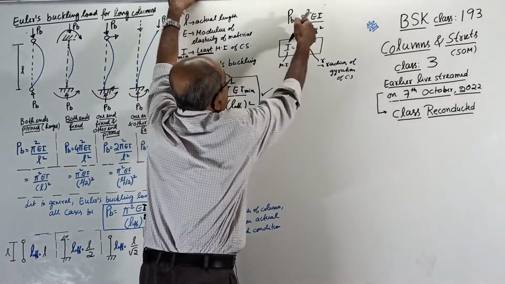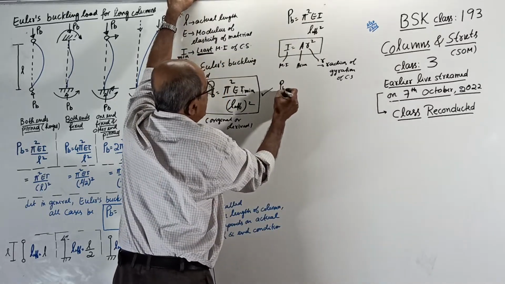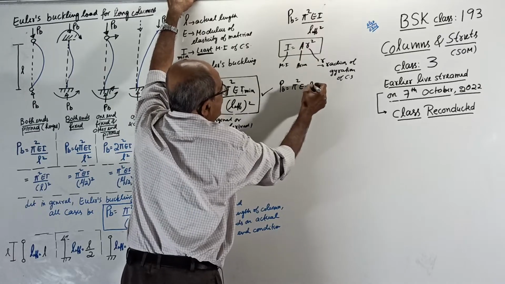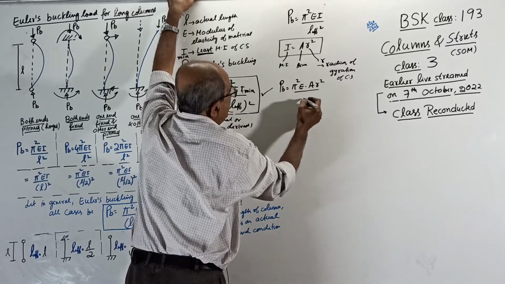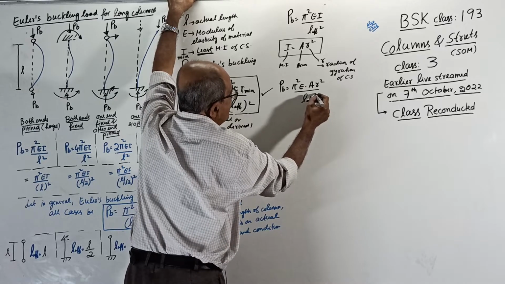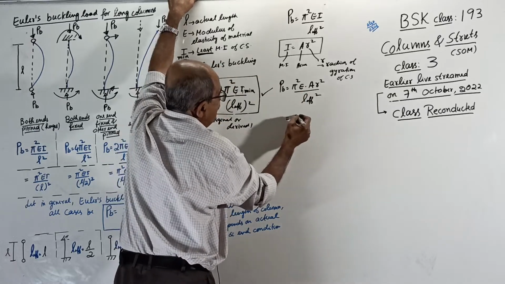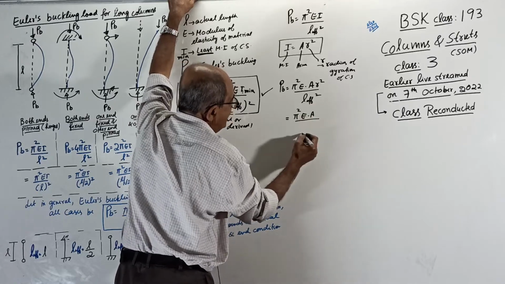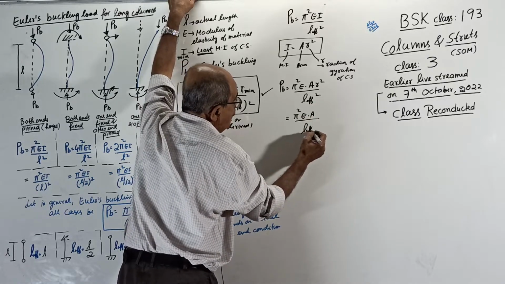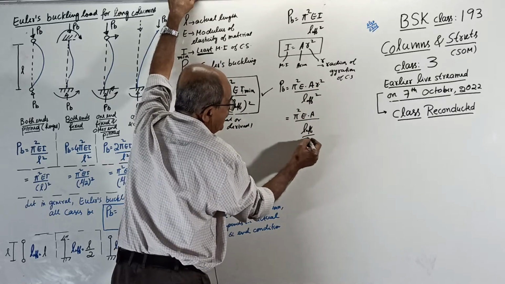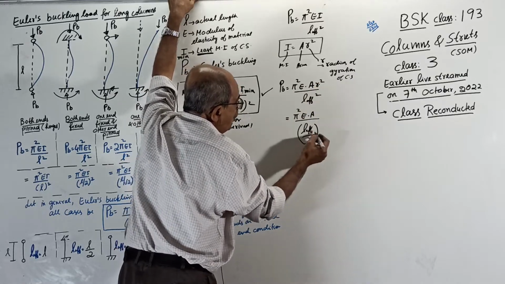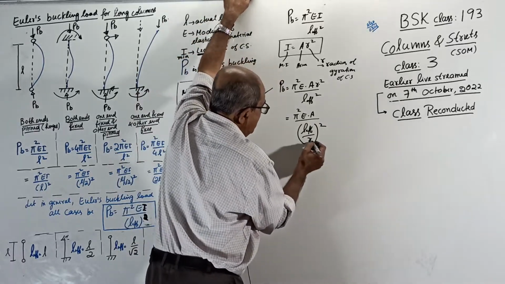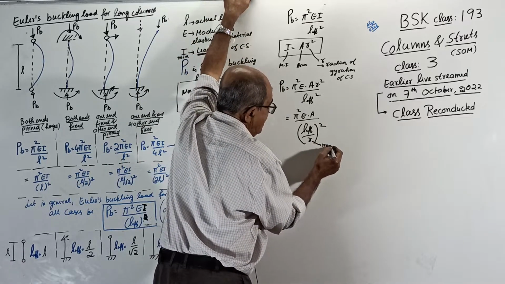Now, if I substitute that, then PB will become pi square E into I, which is A R square, divided by L effective square. Or this becomes pi square E into A divided by, L effective by R whole square. Now, R means always minimum R, I told you.